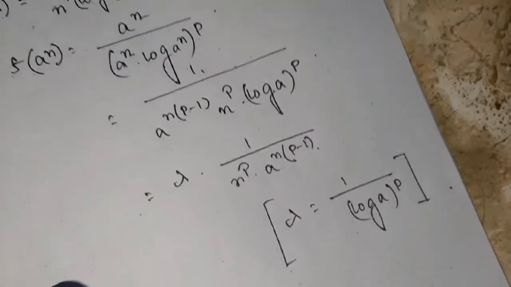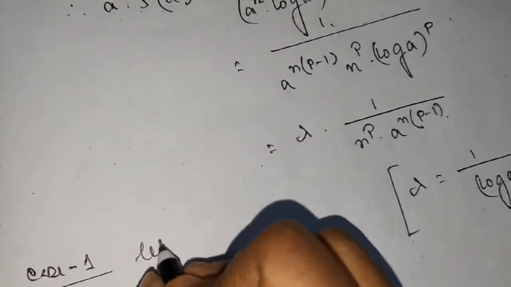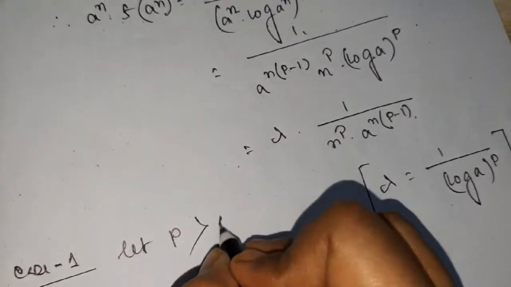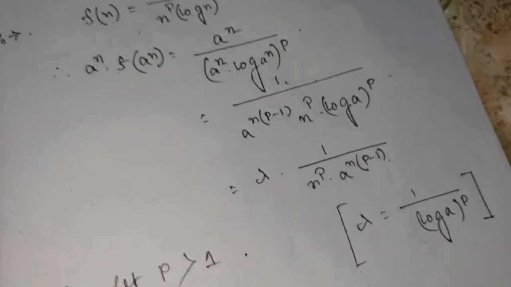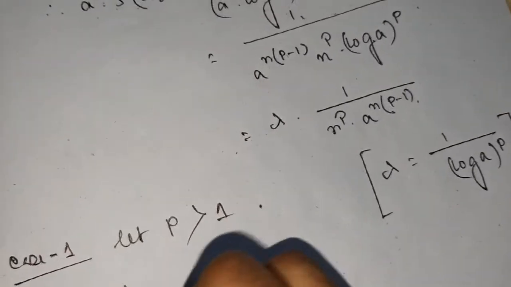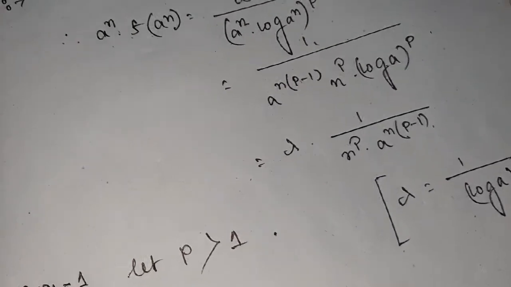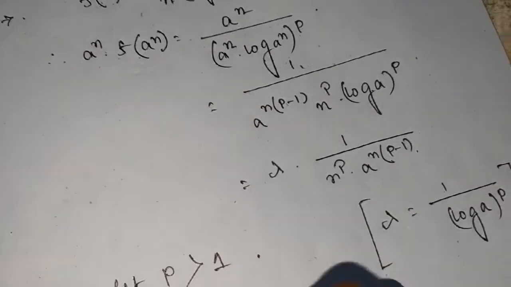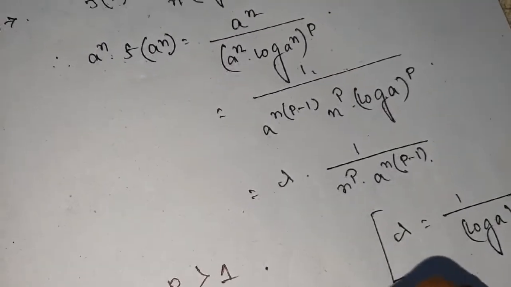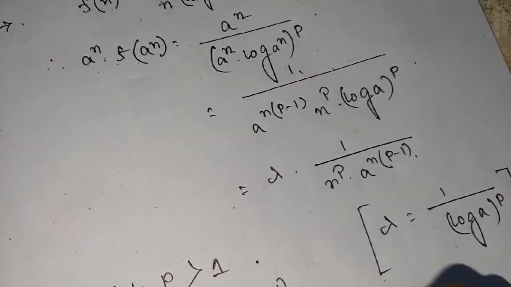Okay, now take case 1: let p be greater than 1. Since a is greater than 1 from the statement of Cauchy's condensation test, a to the power n into p minus 1 is greater than 1.